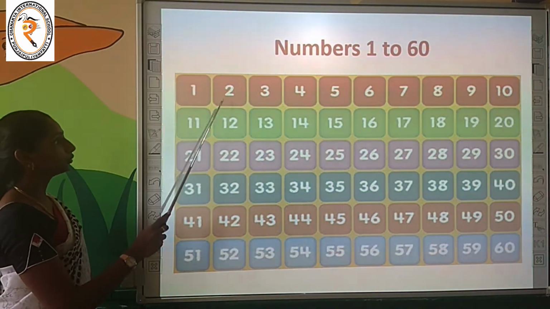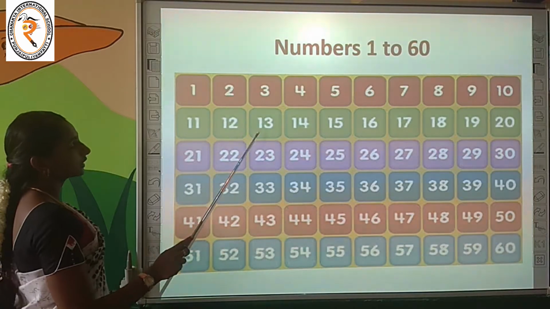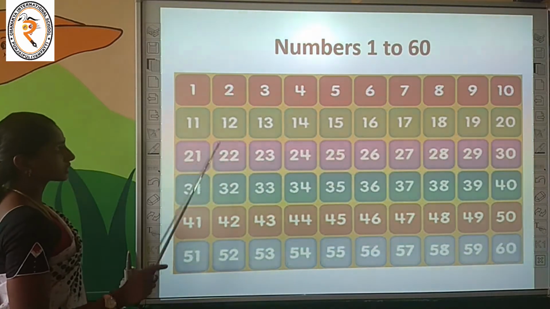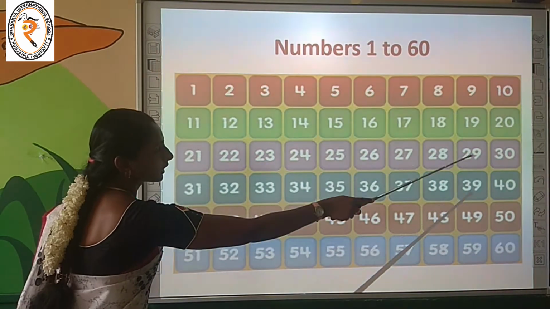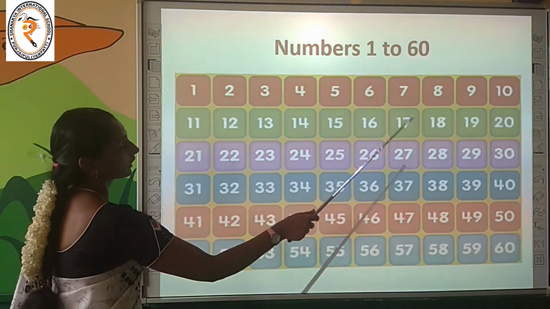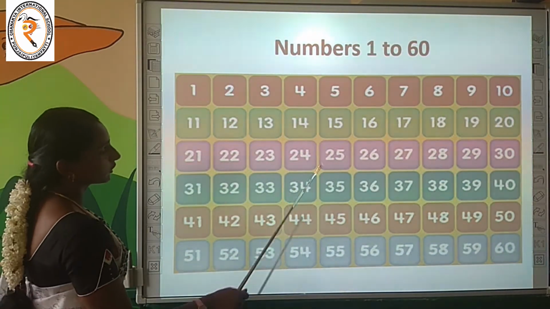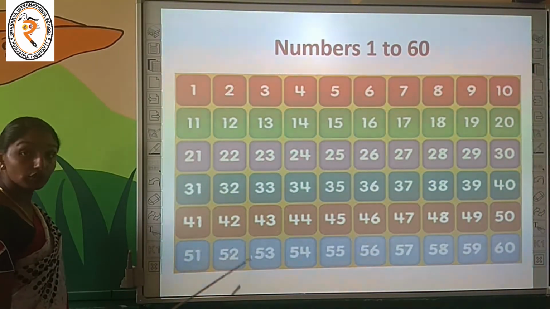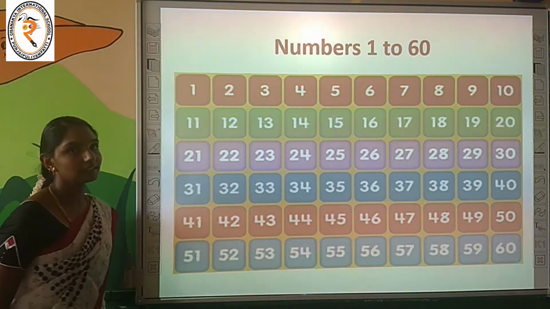Enjoy it. 1, 2, 3, 4, 5, 6, 7, 8, 9, 10, 11, 12, 13, 14, 15, 16, 17, 18, 19, 20, 21, 22, 23, 24, 25, 26, 27, 28, 29, 30, 31, 32, 33, 34, 35, 36, 37, 38, 39, 40, 41, 42, 43, 44, 45, 46, 47, 48, 49, 50, 51, 52, 53, 54, 55, 56, 57, 58, 59 and 60.